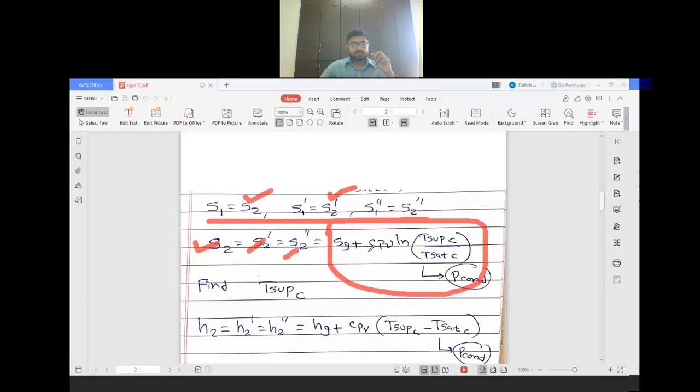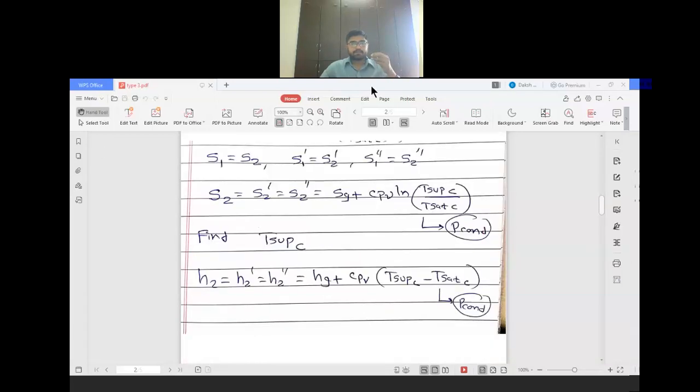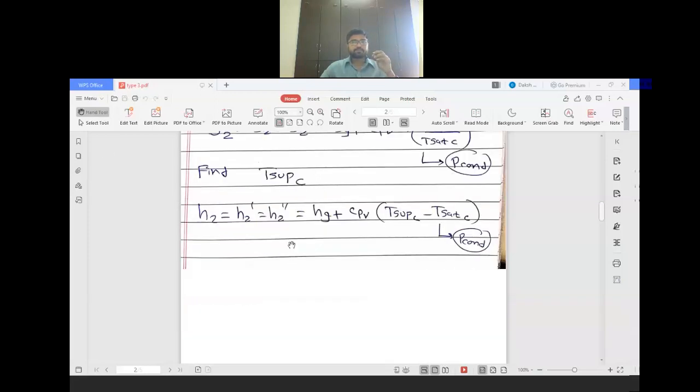So by using this formula, what you have to find out? You have to find out this T superheated condenser, and then after you have to put that value here, and you can find out H2', or H2''. Again, the formula for all the three enthalpies is also the same. Clear? And all the values you have to take from the P condenser. So here also the value you need to take from the P condenser. So I hope you have understood this.